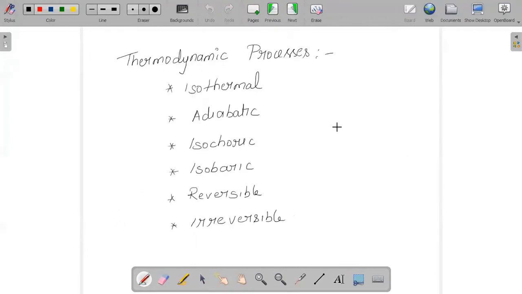When we are talking about the different numericals asked in the thermodynamics chapter, it is also important to notice the condition they have mentioned, which we call the thermodynamic process. They will say that so and so undergoes a change isothermally, adiabatically. What do they mean by saying isothermally or adiabatically? What should we infer from it?